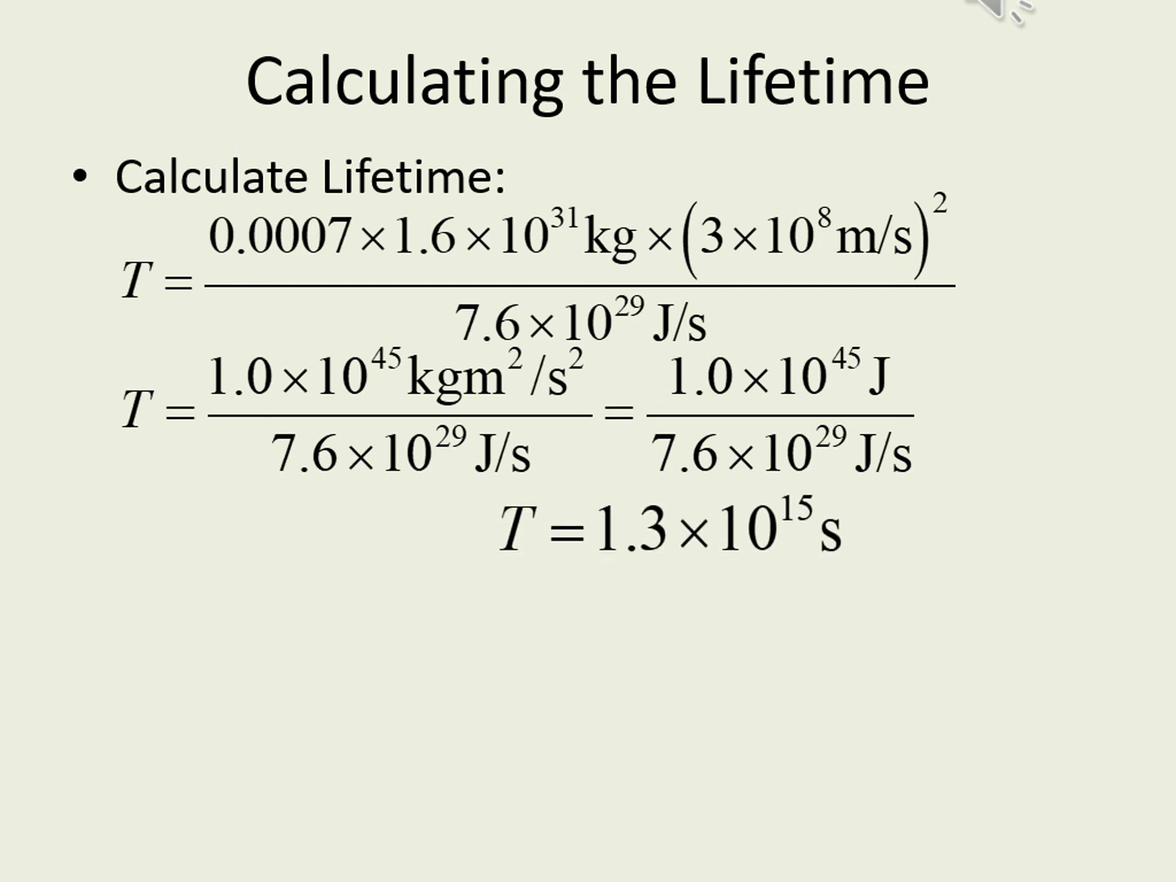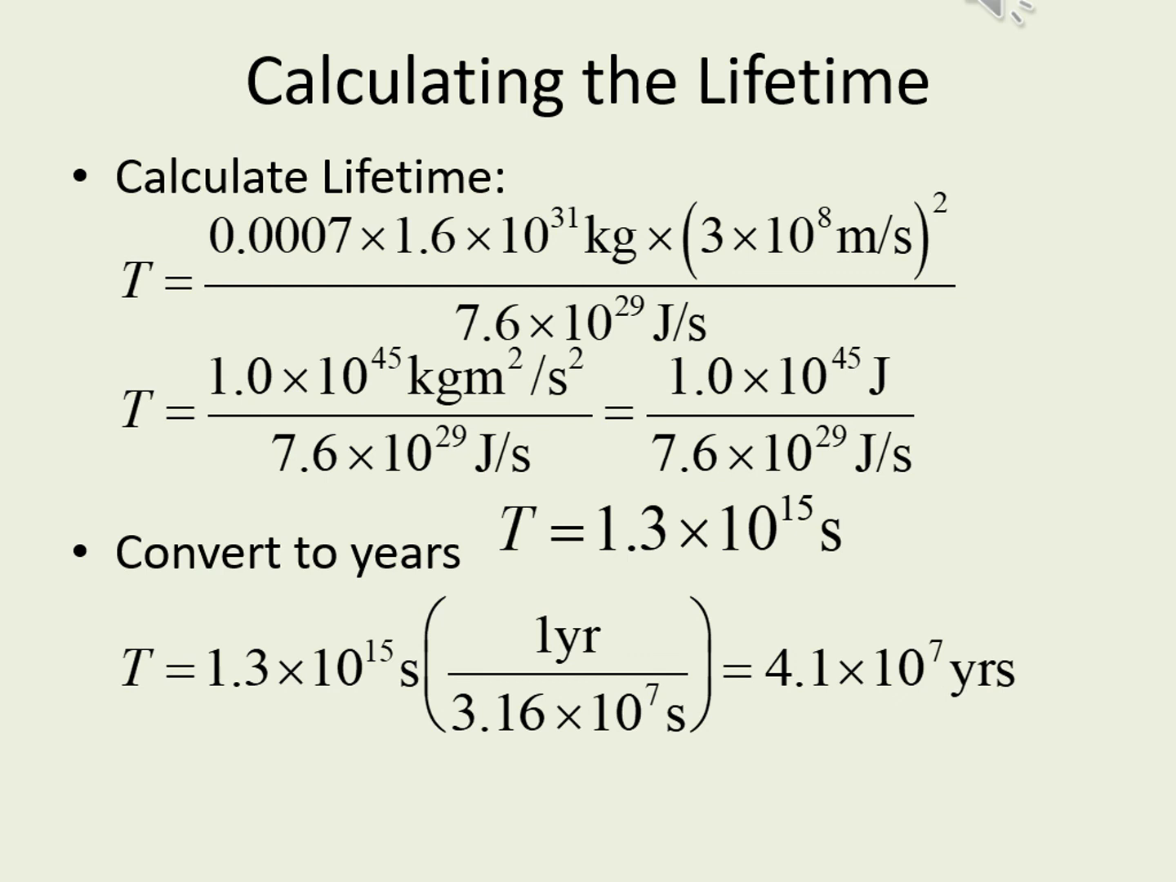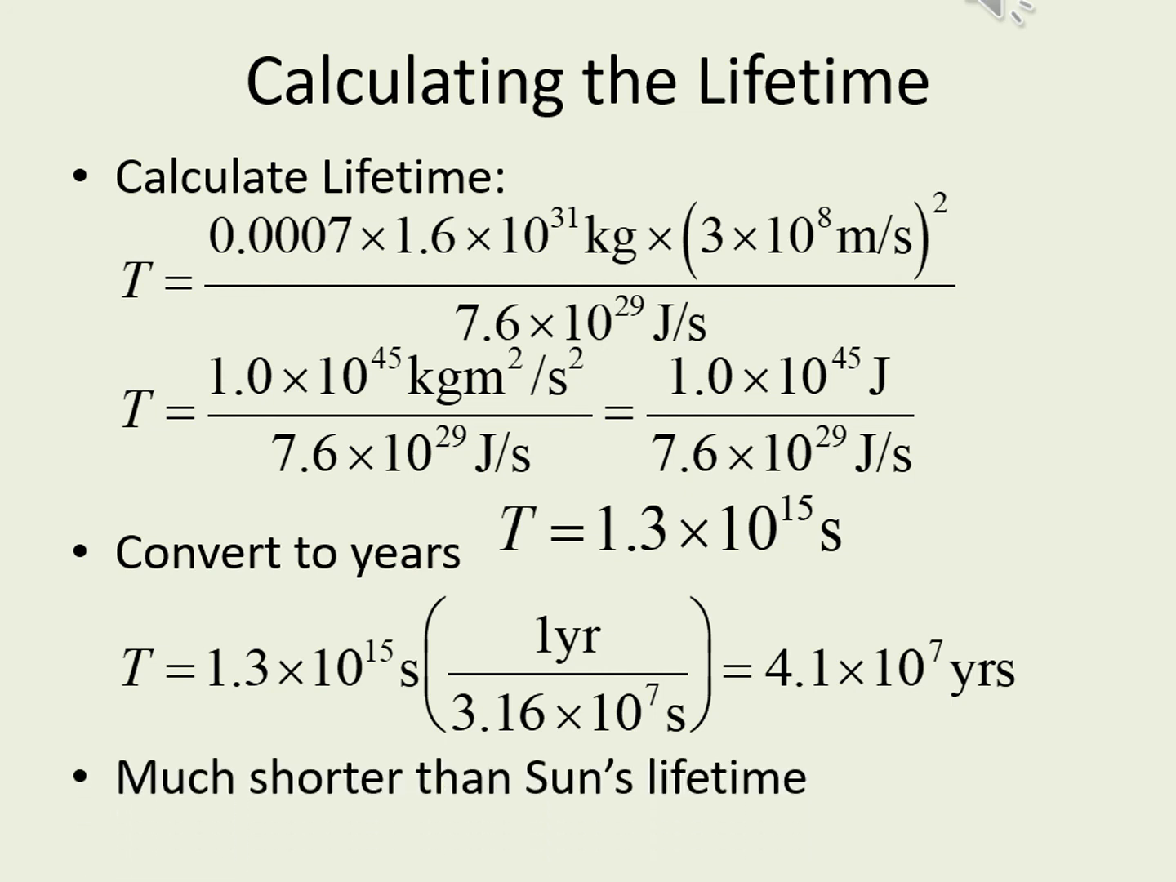The time we get is in seconds. If we want to compare this to the sun's lifetime, we'll need to convert this into years. There are just over 31 million seconds in a year, so we can divide by the number of seconds in a year to get the total number of years. This comes out to about 41 million years, much less than the 10 billion years our sun will last.